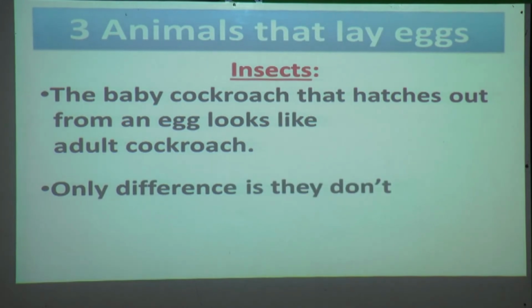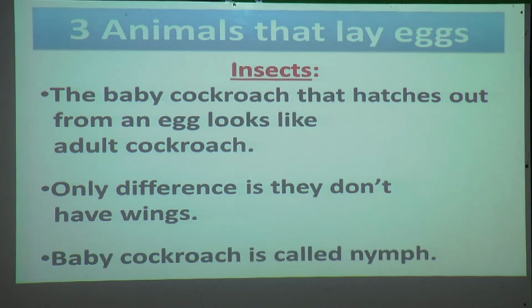The only difference is they don't have wings. That means the nymph doesn't have wings, but it looks like an adult cockroach. The baby cockroach is called nymph.